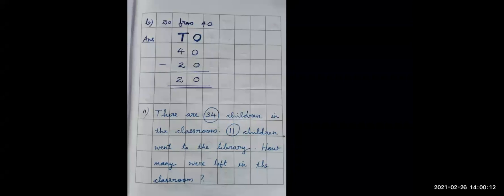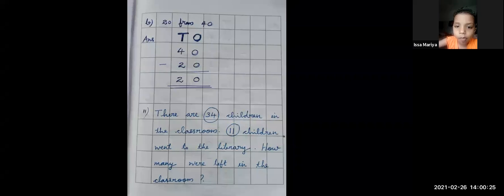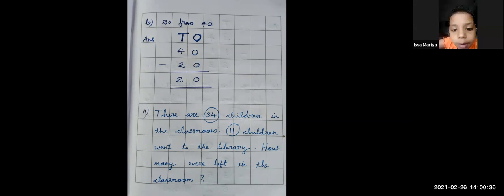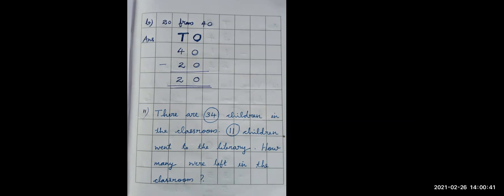So here we have 40 as the bigger number and 20 as the smaller number. So 40 minus 20. At the ones place, we have 0 minus 0. What is the answer? 0. Okay. At the tens place, we have 4 minus 2. What is the answer? 2. So the answer is 20.